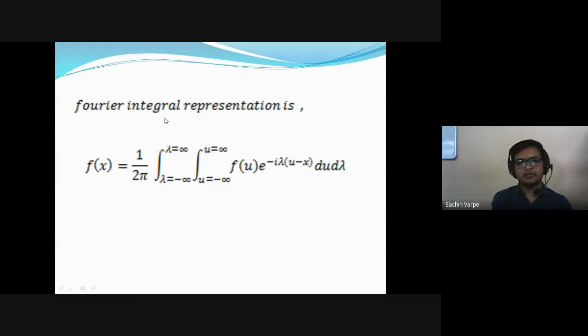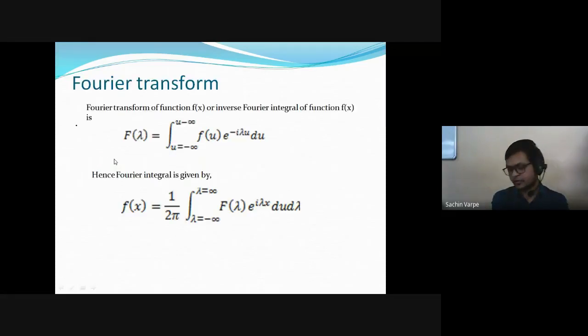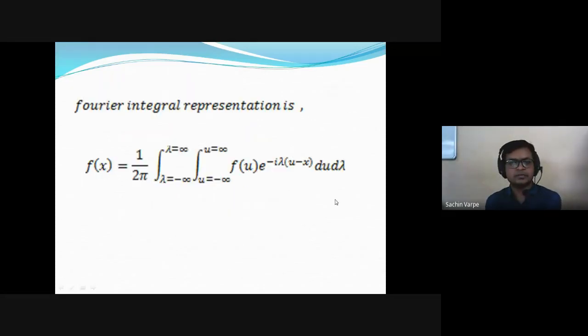We will have the Fourier transform, isn't it? And then later on, based on the nature of functions, we are going to have the Fourier sine transform and the Fourier cosine transform, isn't it? So this is the first formula, which is again very important, the Fourier integral representation of a function. Any doubt in this formula? If you have any doubt, please ask.